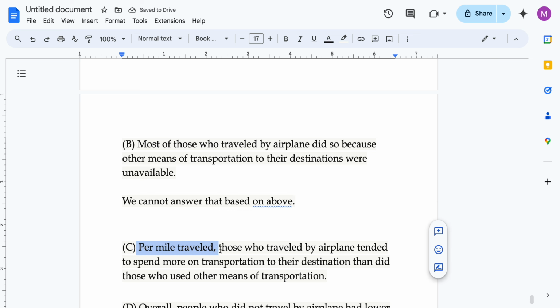Option C: Per mile traveled, those who traveled by airplane tended to spend more on transportation to their destination than did those who used other means of transportation.